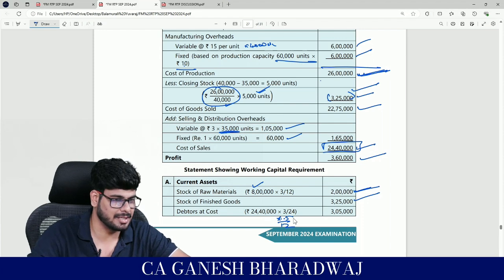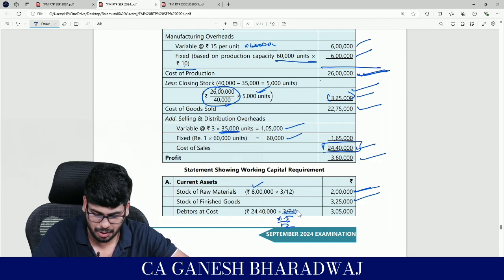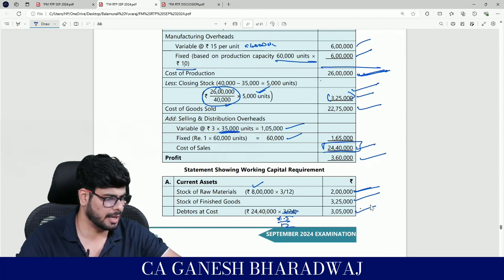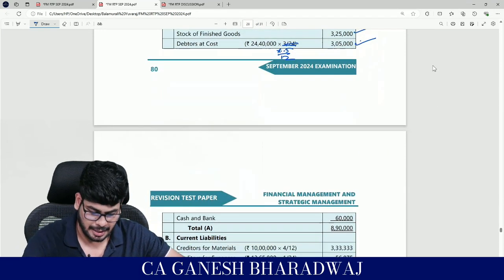Other than they have mentioned it as 33 by 24 and all, don't worry about it. Write it as 1.5 by 12. It's okay, right? So it's going to be 3,05,000. Correct only? Yes, right? Fine. That's all it is.